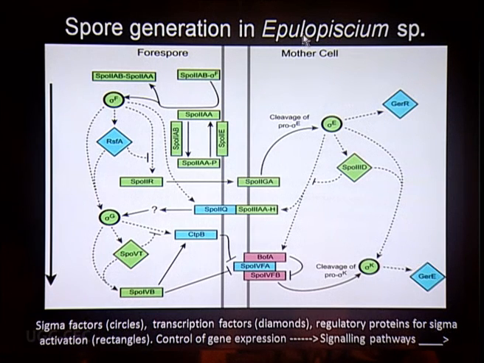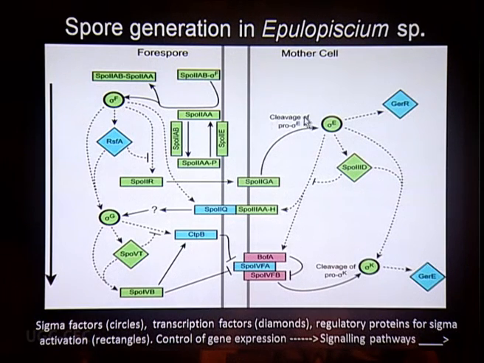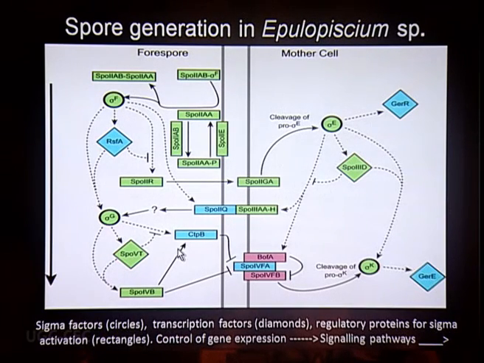It is seen in Eubacterium, where you can see that there are some sigma factors represented by this round structure. And these round sigma F, sigma E, you can see these are the two areas where they are active. And then there will be gradual activation of sigma K, and here there is activation of sigma G. And at the same time, this is the typical diamond shaped spore protein which is being activated. And at the same time, there are rectangular structures, and these rectangles are represented by another protein group. So all these taken together are regulating the endospore formation in a bacterium called Eubacterium.